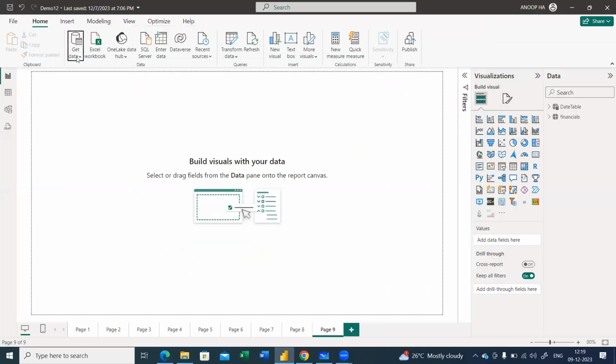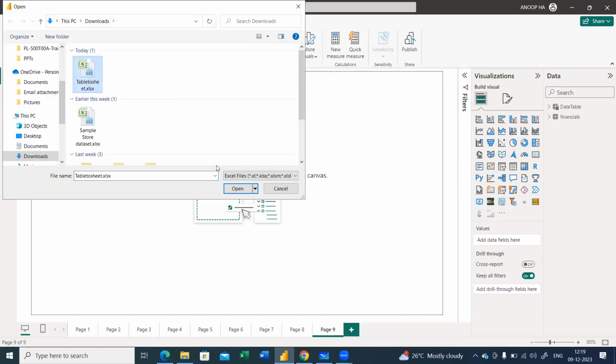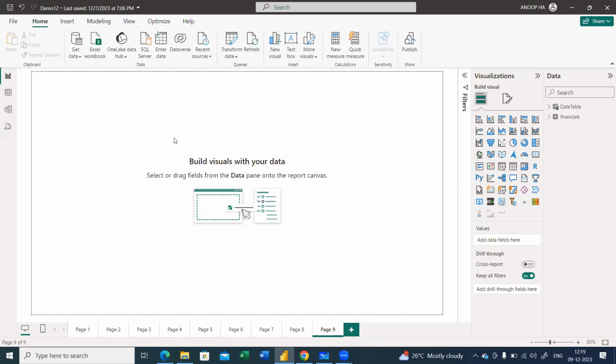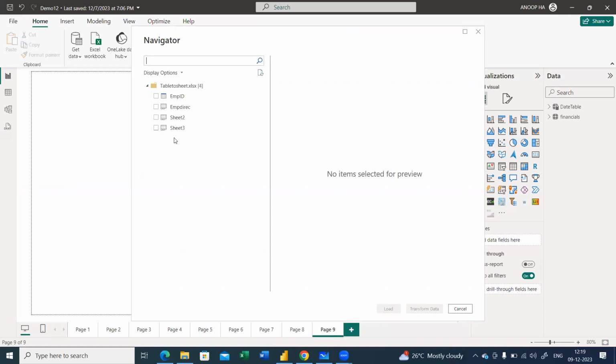So I'll go for getting the data, going to Excel workbook, and I have got this table to sheet. Now you have to identify and let me know what is the point behind this. I'm making a connection to the file that I have in my system. Now, what else do you see here, Vijay?